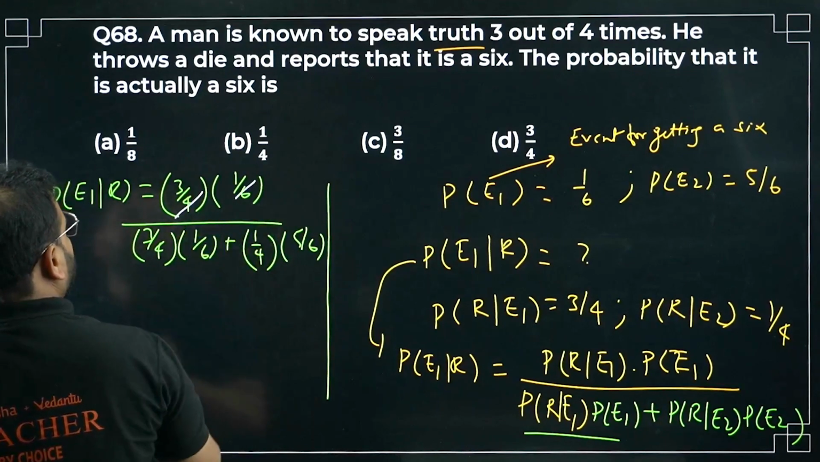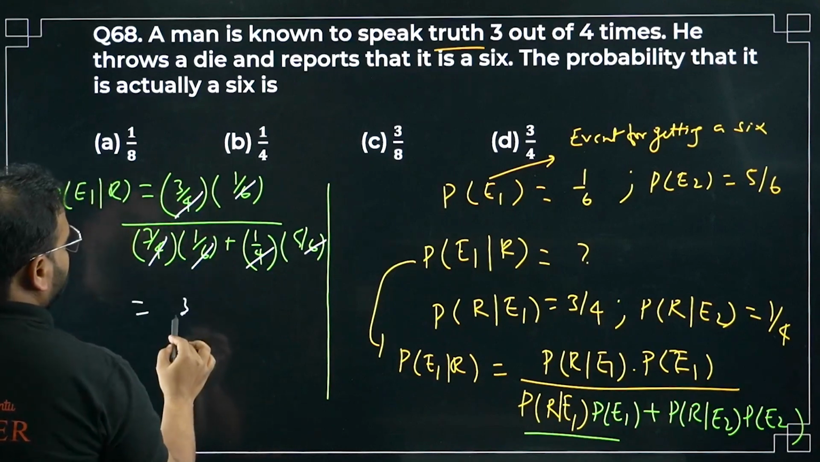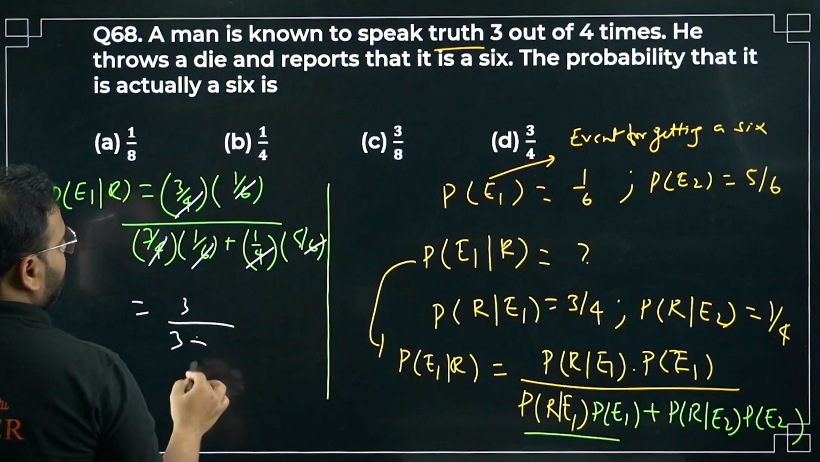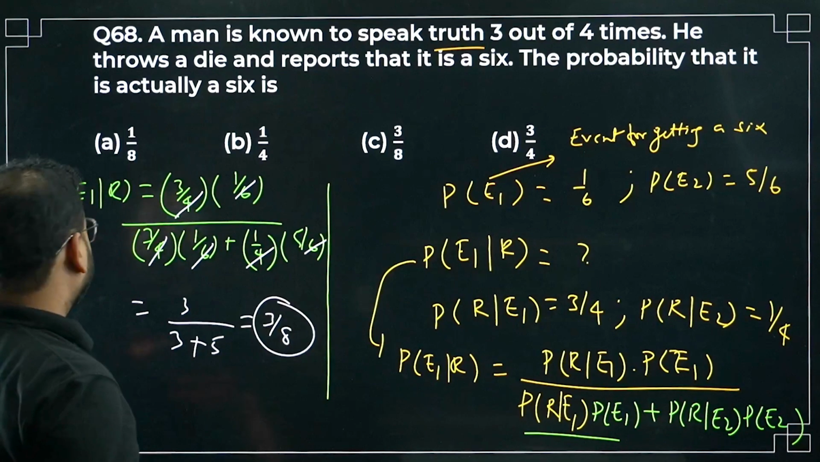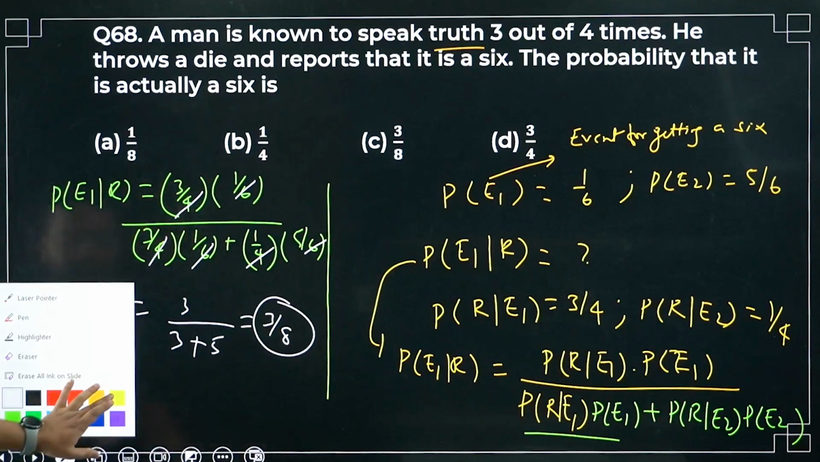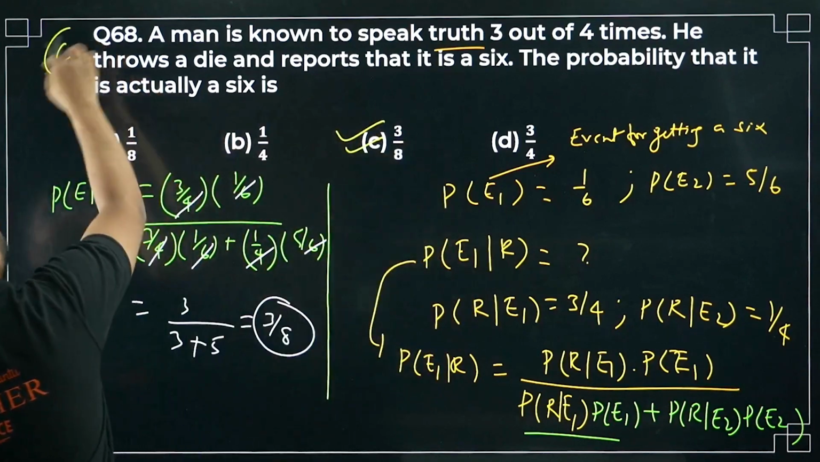4 into 6 is cancelled. What I'm left with? 3 in the numerator. Over here I have 3 plus 5. Answer is 3 by 8, sir. Have a look. 3 by 8, option C is correct.